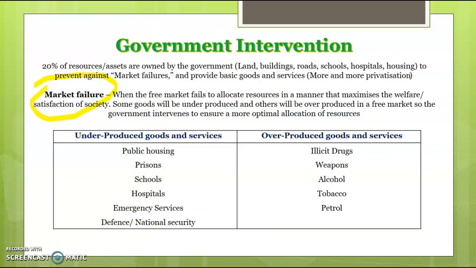So what we're saying is basically if we leave demand and supply in the free market to itself, it will fail, and it fails in the sense that some things are overproduced, e.g. drugs, cigarettes, alcohol, and some things are underproduced, like hospitals, schools, emergency services, and what we call these merit and public goods, which we'll talk about later on. But basically the government steps in to intervene to make sure there's a more appropriate allocation of resources.